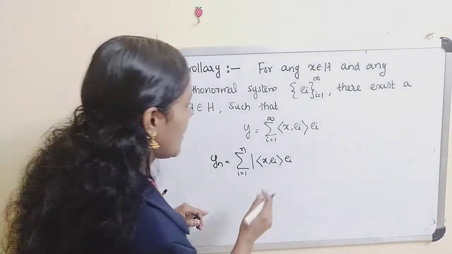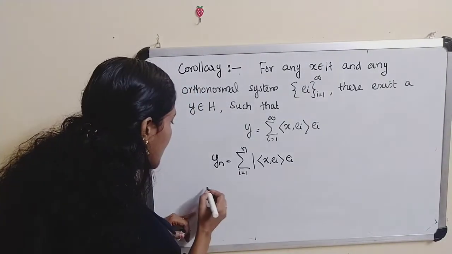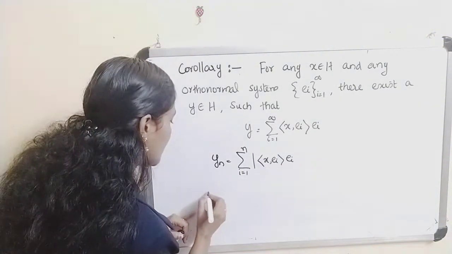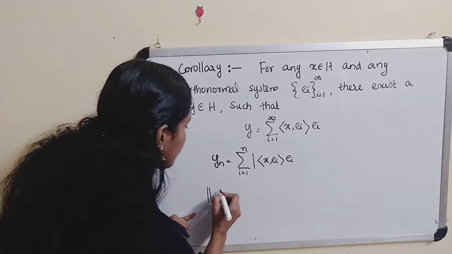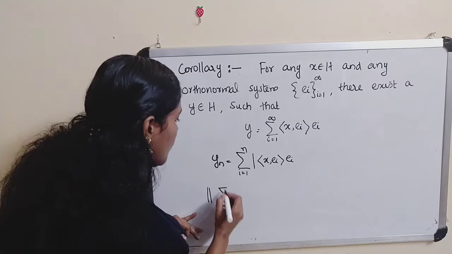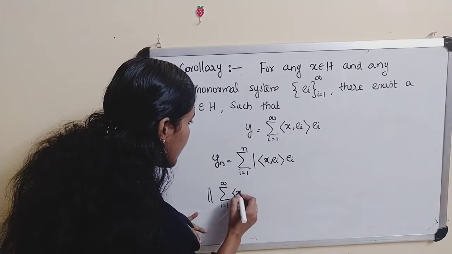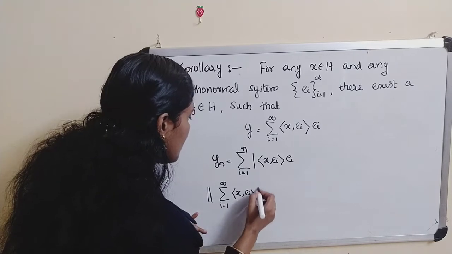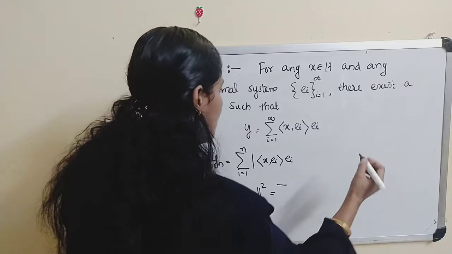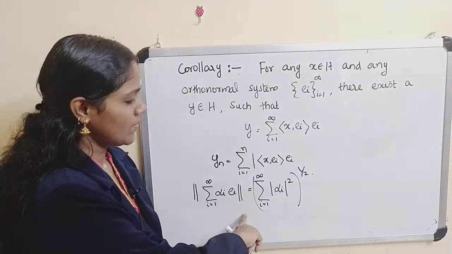Consider this, and by the corollary of Pythagorean theorem we have the norm of the sum from i equal to 1 to infinity of alpha_i e_i whole square is equal to the sum of modulus alpha_i whole square.